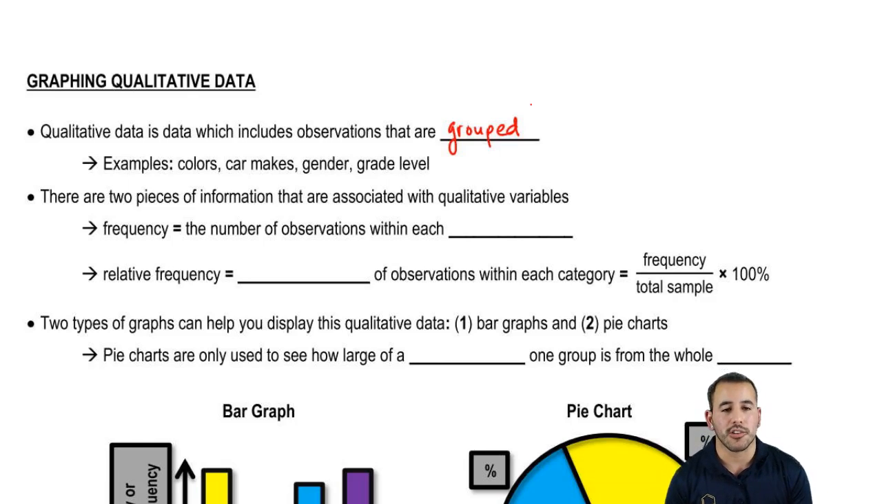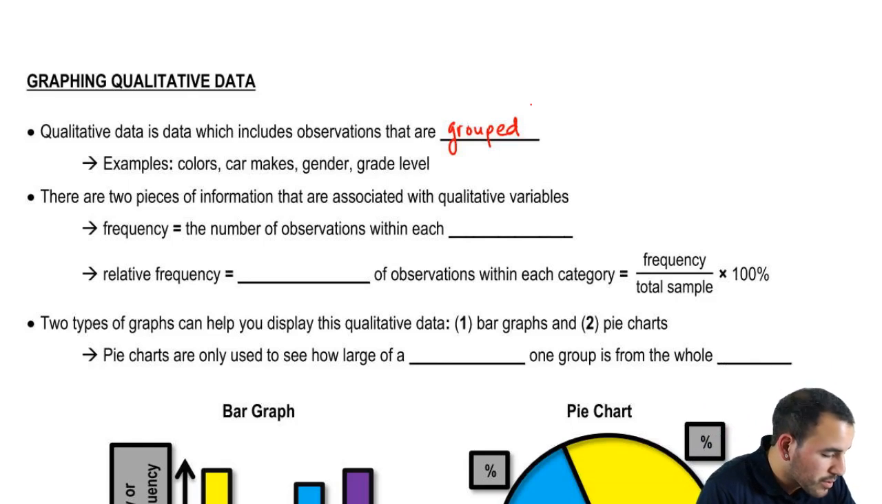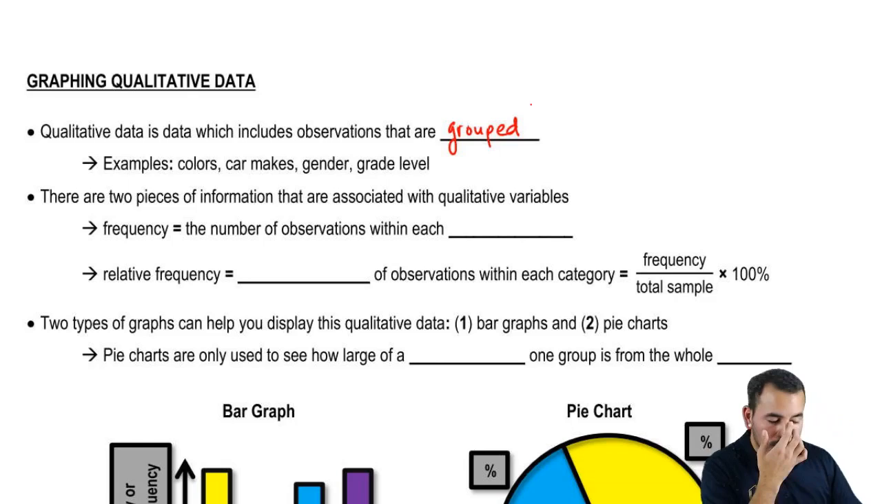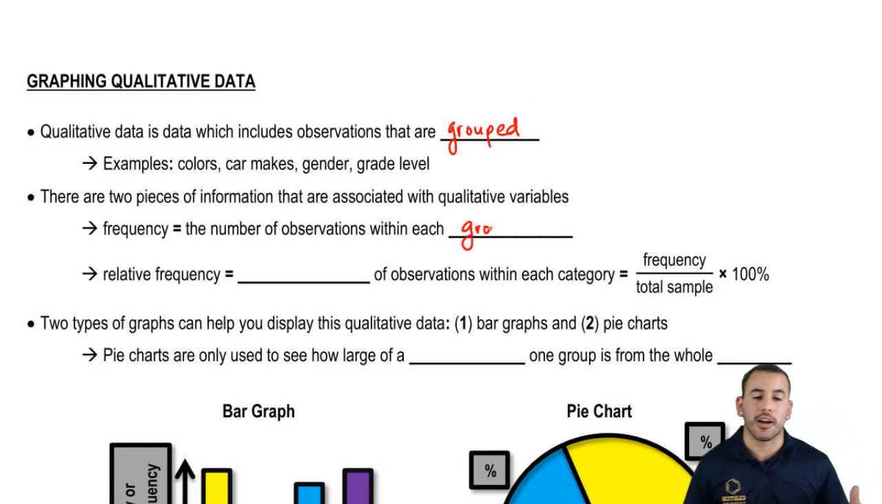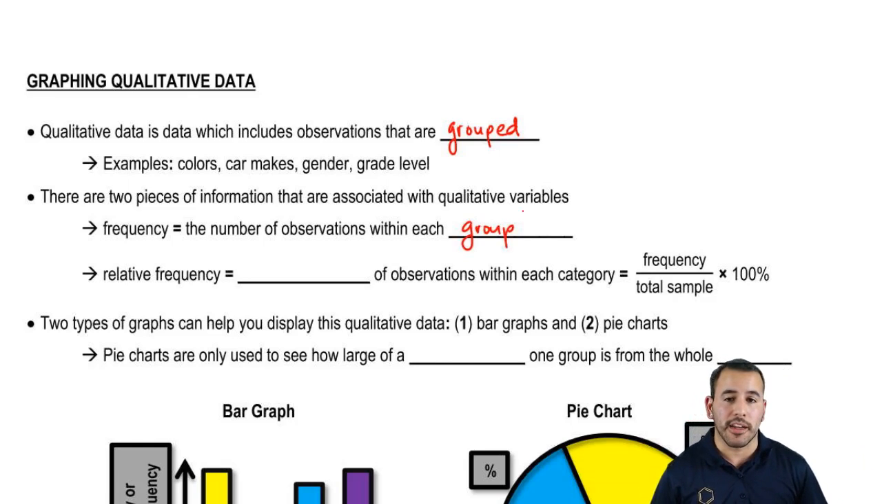So one of them that we can extract from qualitative variables is the frequency. And this is just the number of observations within each group. So for example, if we had a graduating class, maybe we could have 300 females, 200 males, right? And so that would be frequency. It's the number of observations within each group or each category that we're interested in.